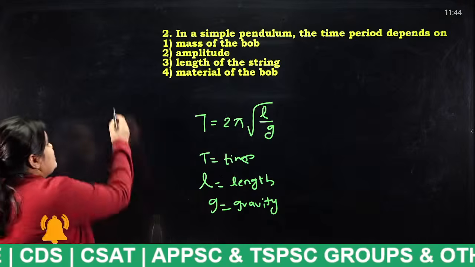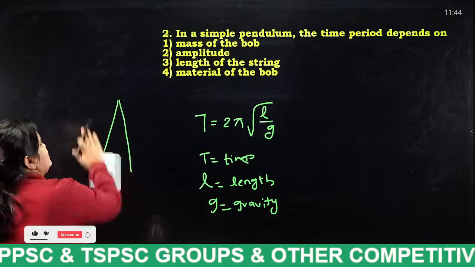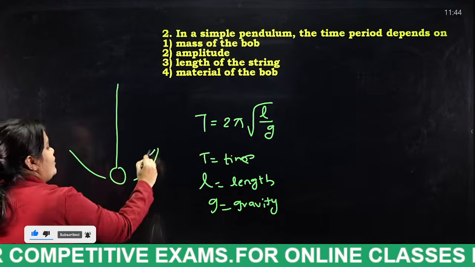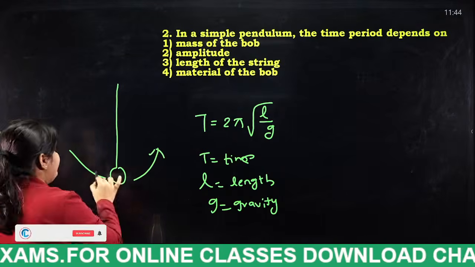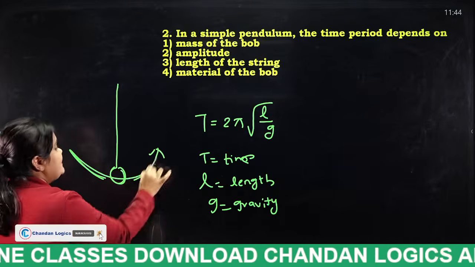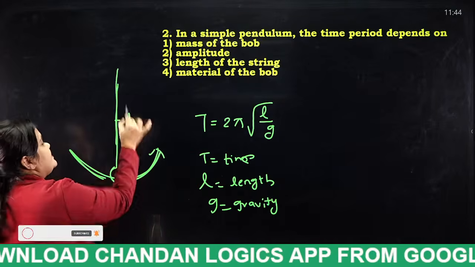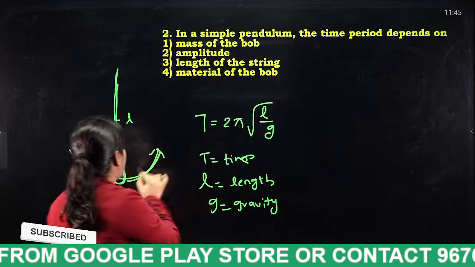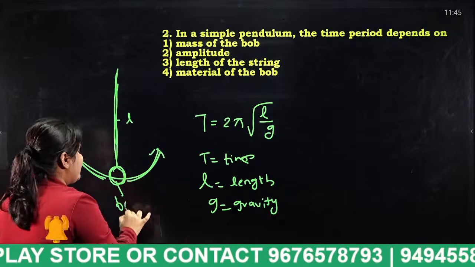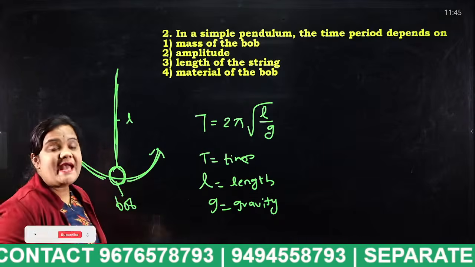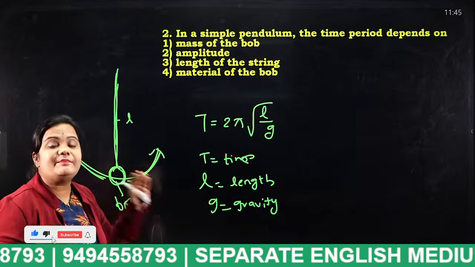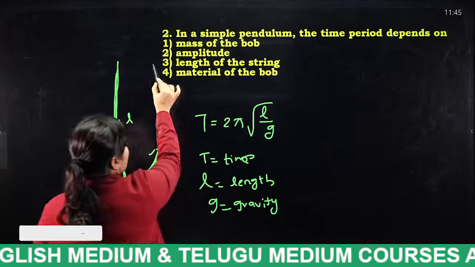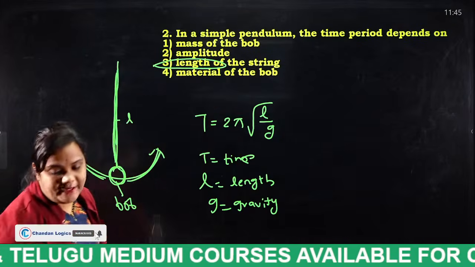Think of this as a simple pendulum. It will oscillate in a to and fro motion. The time period of the simple pendulum depends on the length of the string. This is known as the string. What is the answer for this question, students? Not the mass of the bob. This is the bob, so it does not depend on the mass of the bob, students. I am stressing you again and again, it depends on the length of the string. Length of the string. Very good.